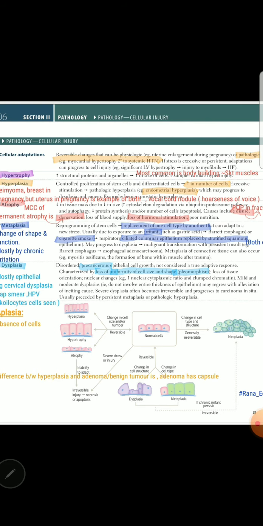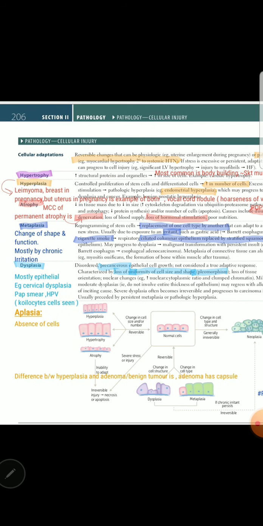Moving on to hyperplasia, and hypertrophy has a difference, that in hyperplasia cell number will increase, so those cells that can divide will keep dividing and making new cells. A very famous example is endometrial hyperplasia, and if endometrial hyperplasia is more, that may lead to benign tumors like leiomyoma.